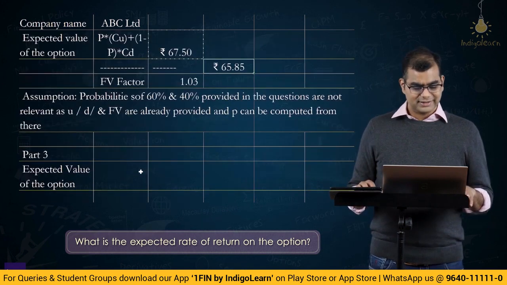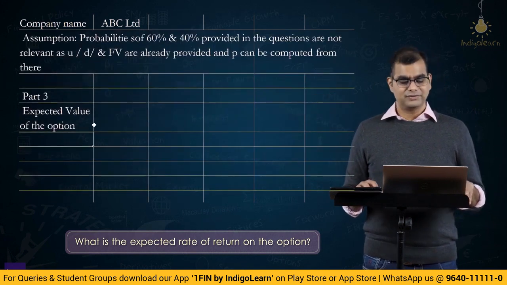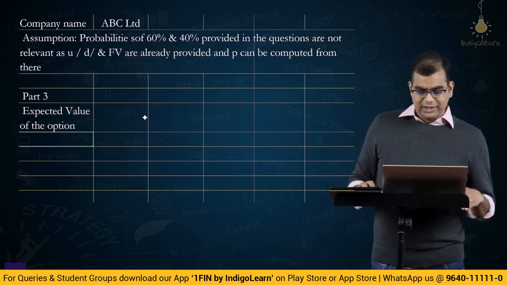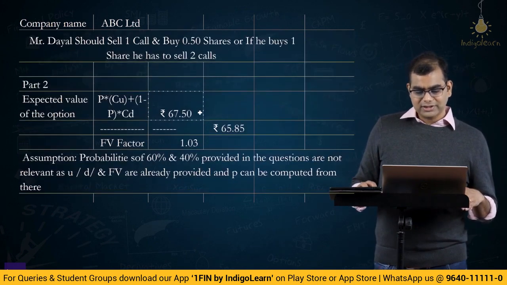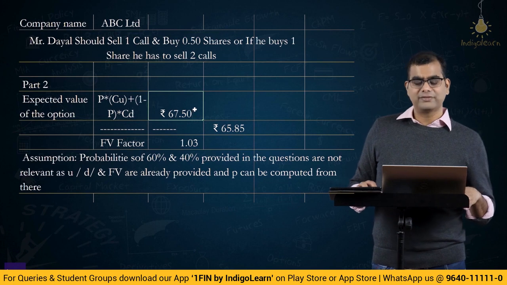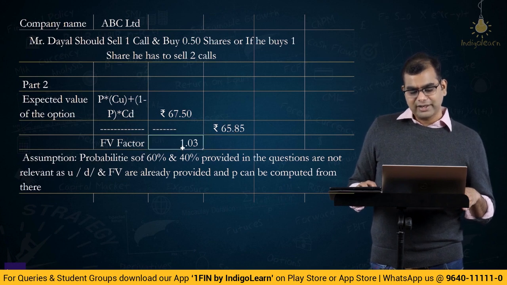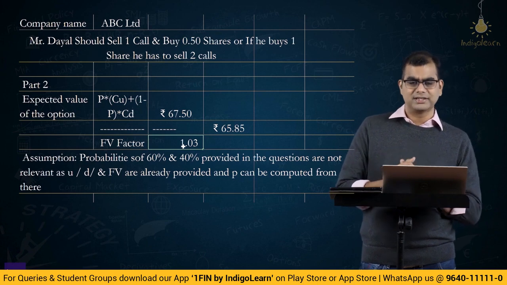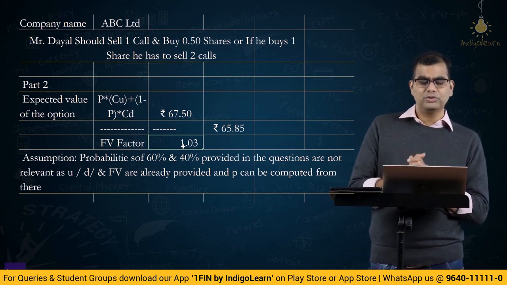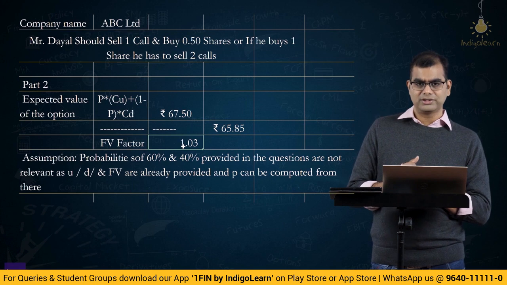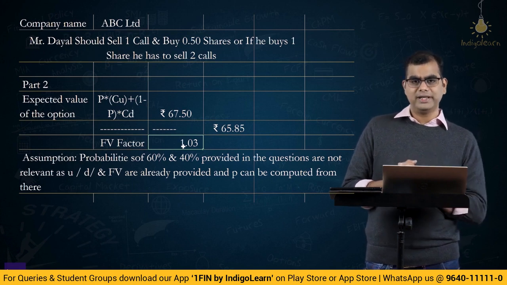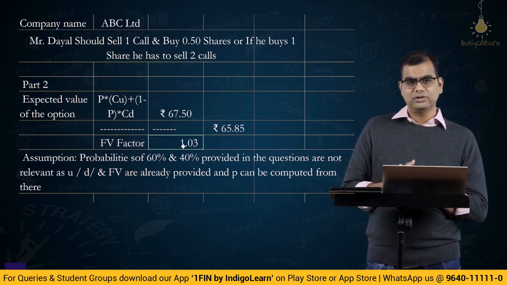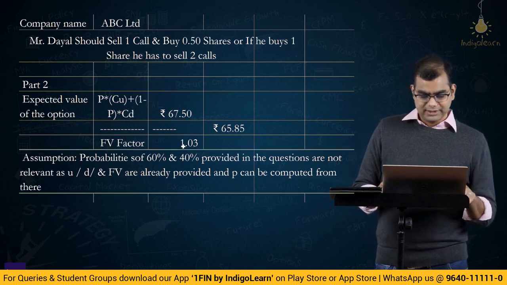So this again is a weirder part of the question, because if you already know that this is the future value of the option 67.5 and the present value of that is 65.85, because you have divided by 1.025, which is basically 10% annualized number, 10% annualized converted into quarterly number is 1.025. So the return of the option should be ideally 10%, no, on a per annum basis.